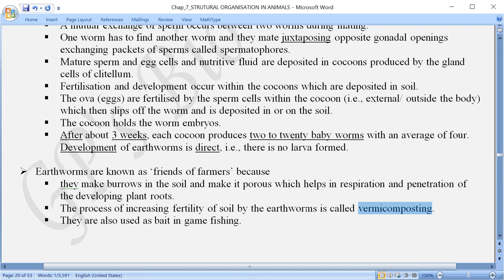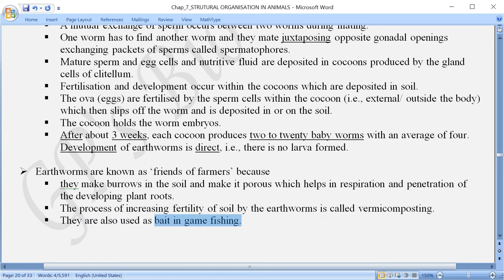When they come near to the hook, what happens? They pull the hook, and as a result the person comes to know that the fish has come near to the hook, and suddenly when they pull the hook, that is the fishing rod, जब खींचते हैं तो what happens? The sharp edge of the hook pierces into the mouth part of the fish, and then the fish comes along with the fishing rod. That means, here I am talking about what? Earthworms के use क्या है? तो they are also used as a bait. Bait मतलब चारा देना. Bait in game fishing.